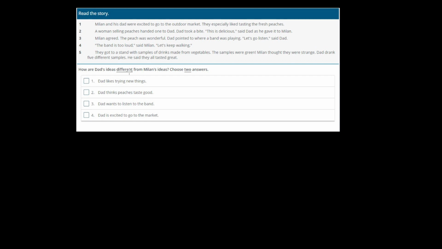How are Dad's ideas different? Okay, so different from Milan's ideas. Choose two answers. Okay, so we want to think about, from this text, how are Milan and his dad, how were their choices or their ideas about what they were doing, how are they different? Okay, so here's what we're going to do. We're going to pick two colors, and we're going to say blue is same ideas or similar.